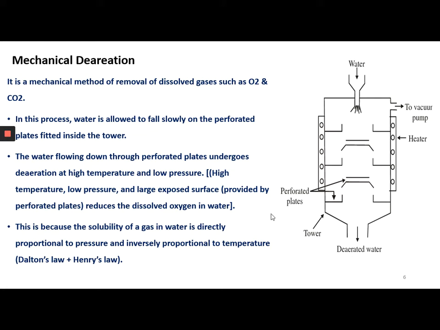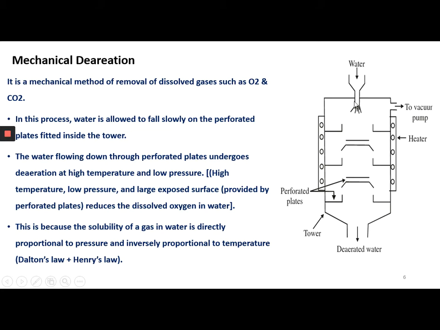In this process, water is allowed to fall slowly on the perforated plates fitted inside the tower. Okay, so this is the heater. This is the heating coil. We can externally heat this heating coil. These are the perforated plates, that is, the heating plates.